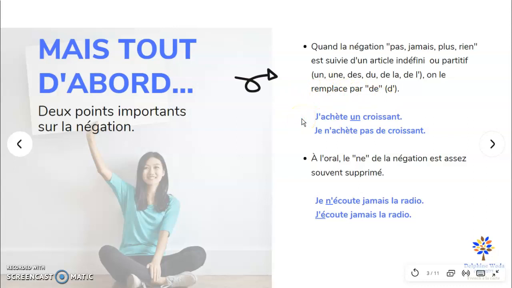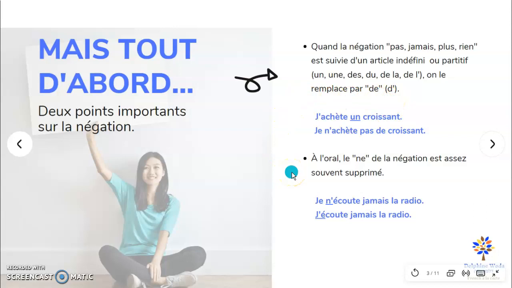J'achète un croissant. I buy a croissant. Je n'achète pas de croissant. In the negative sentence, the un has been replaced by de. And it doesn't matter if croissant is feminine, masculine, plural, countable, uncountable, and all this. It's always de or d' with the apostrophe.